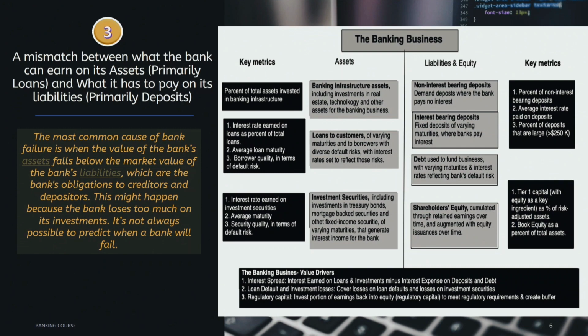A mismatch between what the bank can earn on its assets and what it has to pay on its liabilities. The most common cause of bank failure is when the value of the bank's assets falls below the market value of the bank's liabilities, which are the bank's obligations to creditors and depositors. This might happen because the bank loses too much on its investments. It's not always possible to predict when a bank will fail.